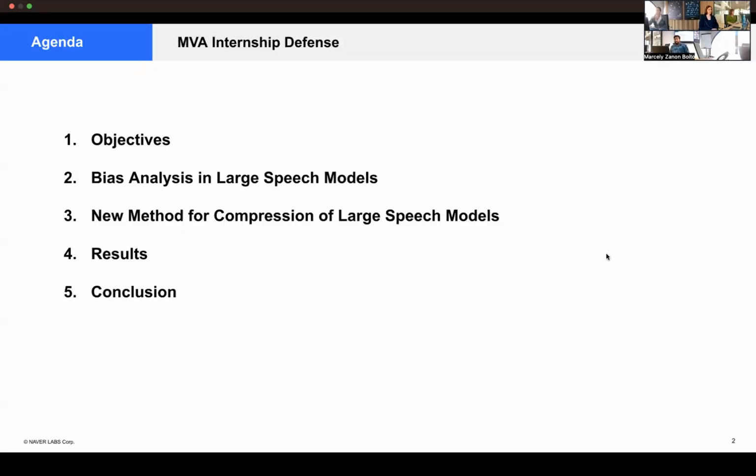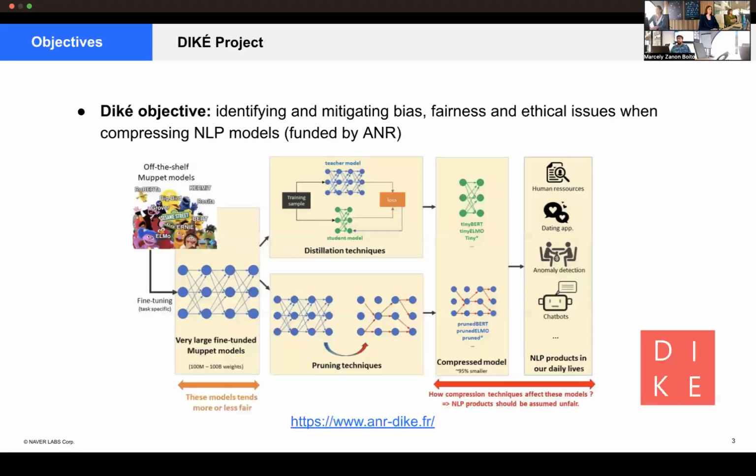This project is, first, the agenda for today. We're going to present the main objectives in the beginning of the internship, some bias analysis we did in a large speech model, a new method for compression that we propose for this large speech model, results on the validation we did of this approach, and some conclusions.